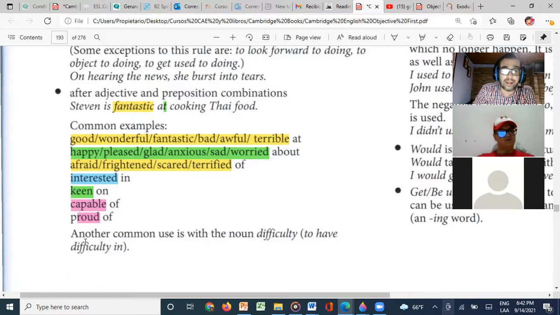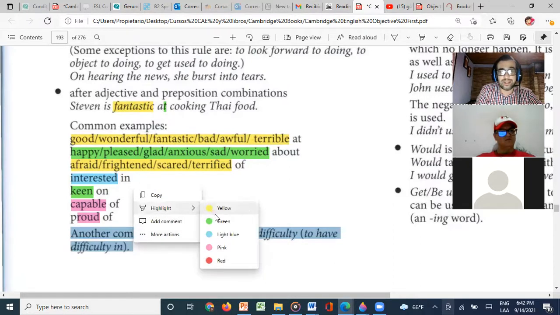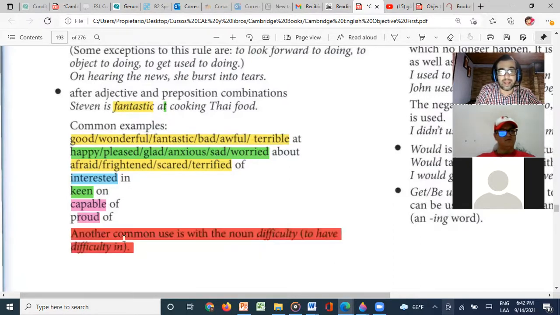Now, another common use is with the noun difficulty. With this noun, we use the preposition in. So you can say, I'm having difficulty in studying math, whatever, right? Sometimes we forget about these details, and this is very, very important.